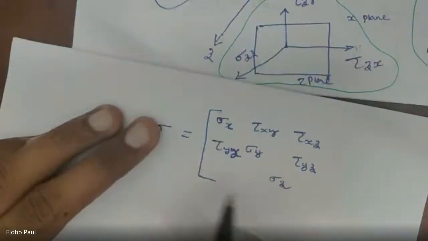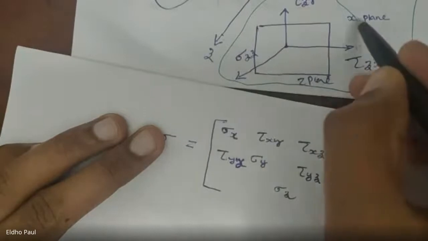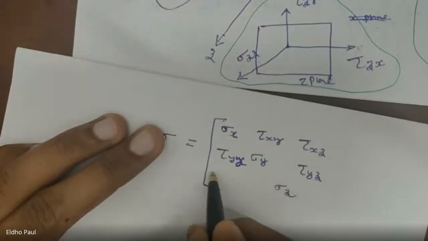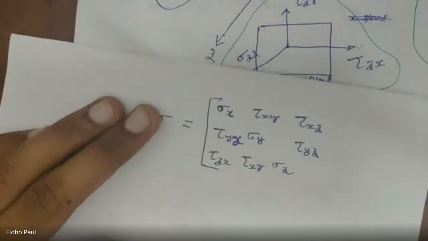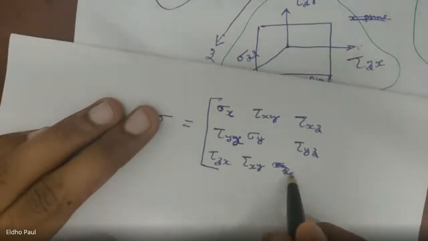This is the second row for the y plane, and the third one is the z plane. For the z plane, the first one is tau zx, the second one tau zy, and this is sigma z.